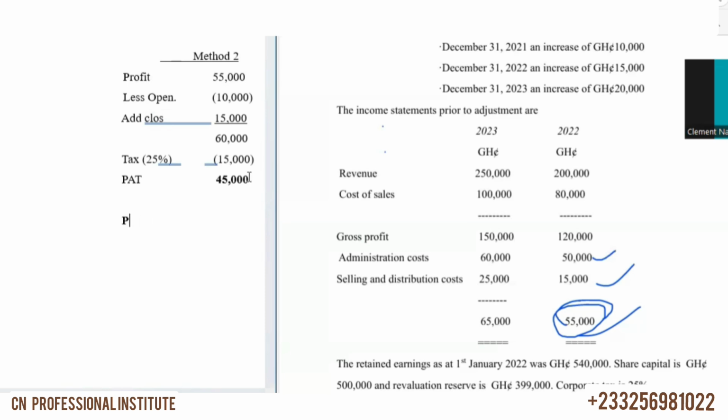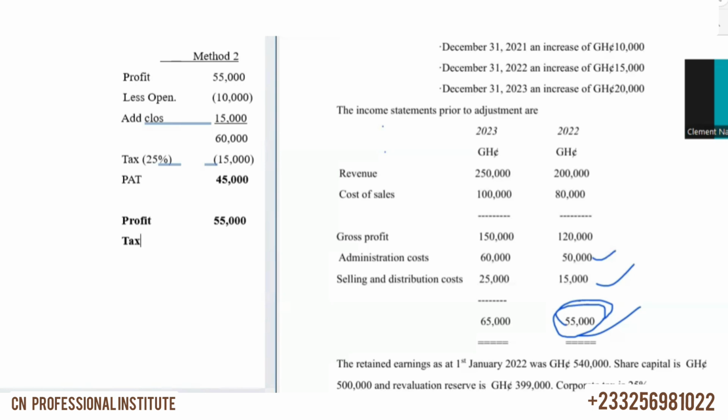So you can bring your profit here. What the profit is 55,000, right? So you bring a 55,000 profit, then the tax on it, you less the tax. Okay, the tax on that 55,000, because they're yet to charge tax on it. Are you following? If they had charged tax already, then you wouldn't have done anything. But tax has not yet been factored in, so you have to charge tax on it.